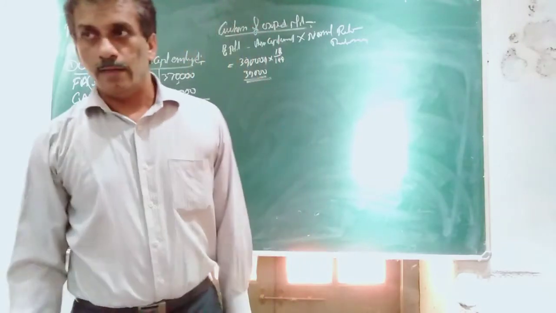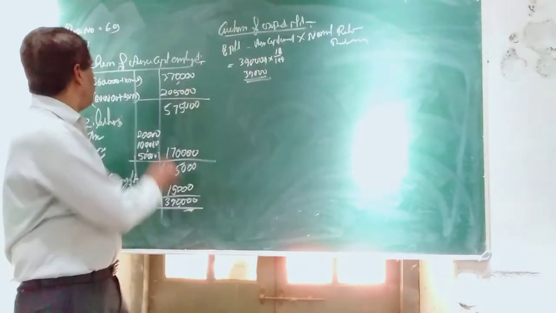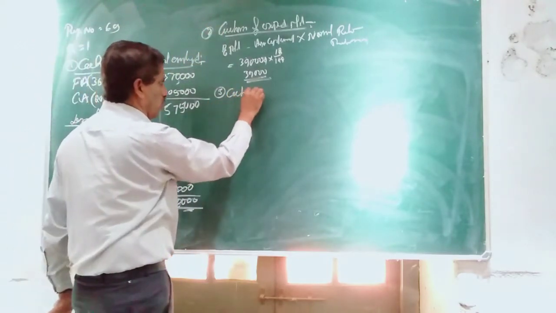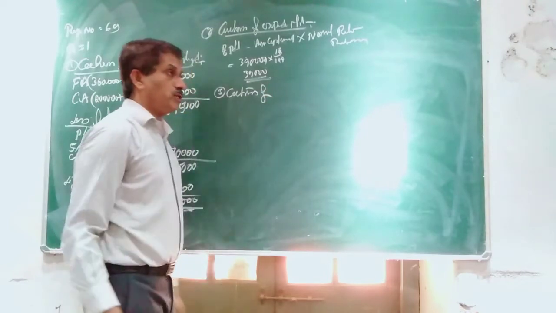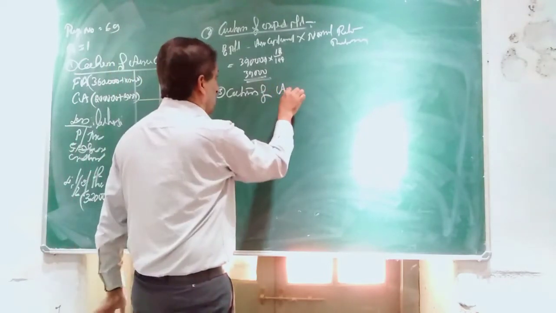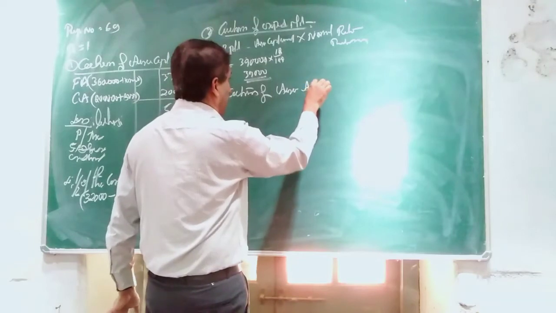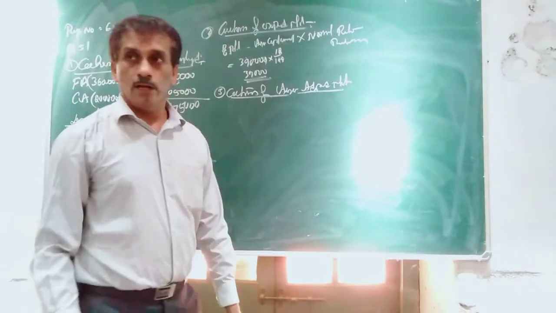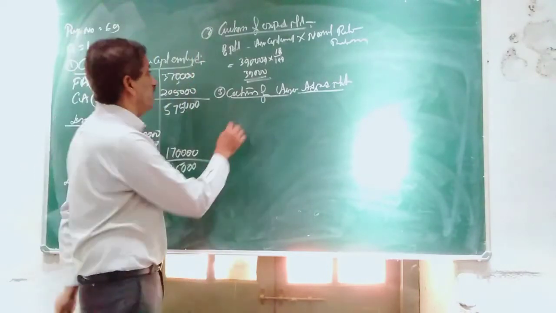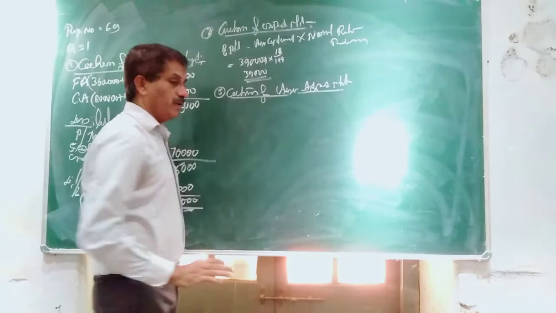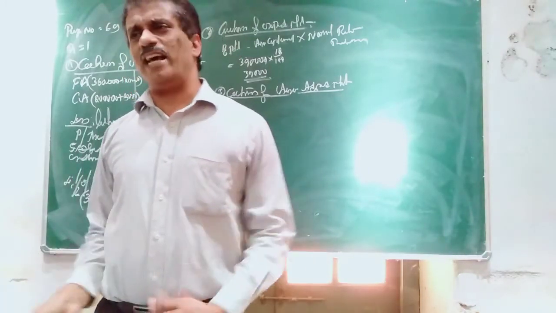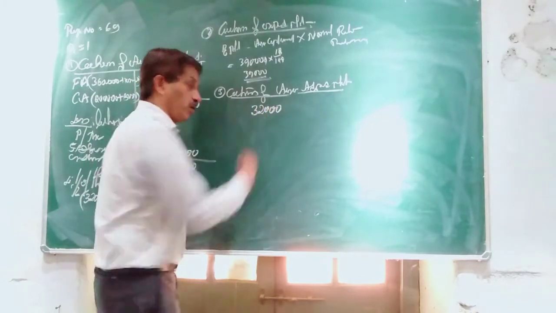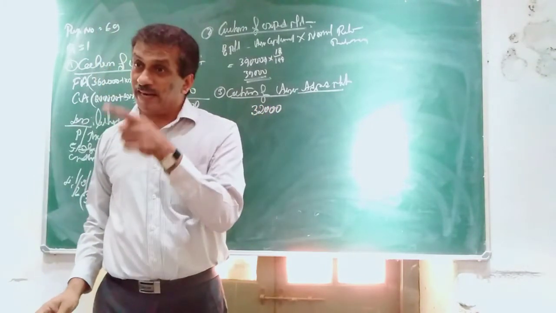Expected profit is done. The next step, the third step, is calculation of average adjusted profit. Here average profit is given directly, not 4 or 5 years. 32,000 is given as average profit, but it is not mentioned as adjusted.